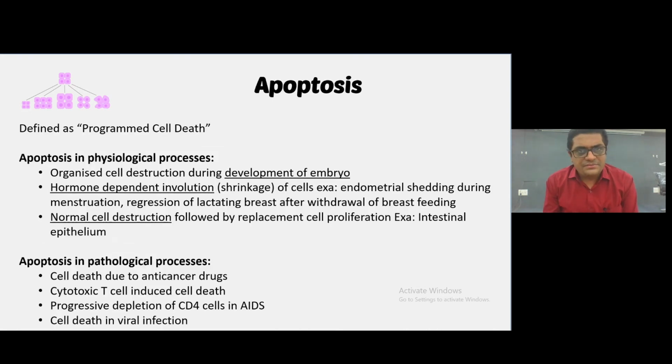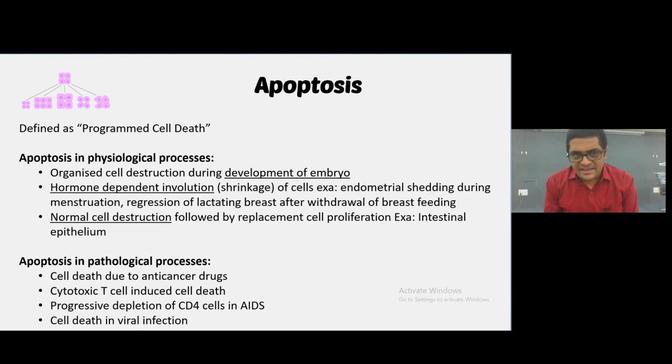Now next, apoptosis. It's a programmed cell death. Apoptosis in the physiological process: cell destruction during the development of embryo. Hormonal dependent involution, shrinkage of the cell. Example is endometrium shedding during the menstruation. Regression of lactating breast after withdrawal of the breastfeeding. Normal cell destruction followed by the replacement of the cell proliferation.